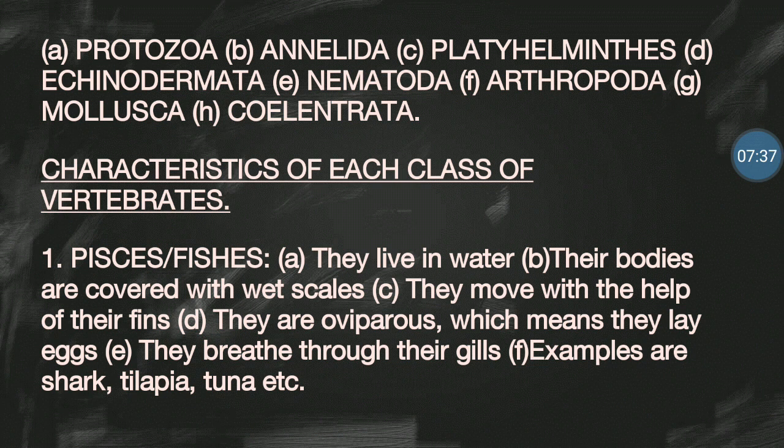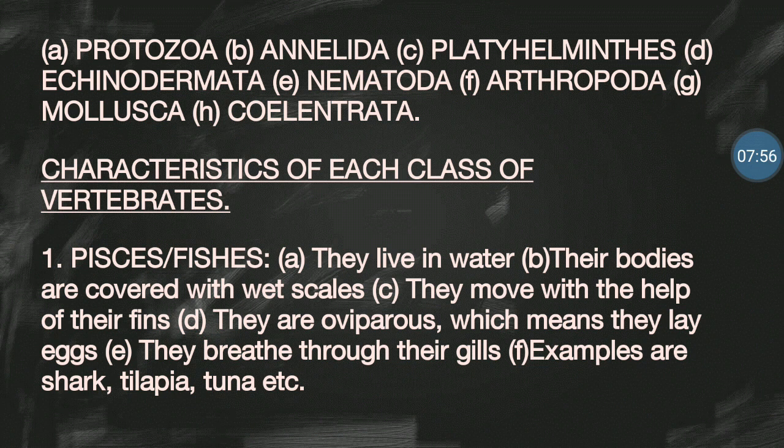We're going to look at the characteristics of the reptiles, the characteristics of aves or birds, and then finally we're going to look at the characteristics of mammals or mammalia. Now let's look at the characteristics of fishes. A, they live in water. In other words, they're aquatic animals, right?